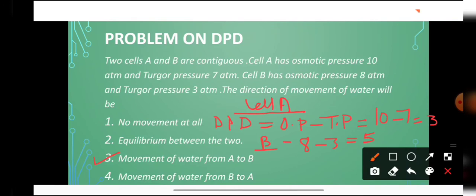Students clear है? तो whenever a problem comes on DPD, डायरेक्ट जो है हमने रिजल्ट नहीं निकालना. We will not see the value of OP, which has a higher value of OP and which has a lower value. We will first calculate the value of DPD. Then we all know that the water moves from low DPD to high DPD, and then we will find out the direction of movement of water. So here the movement of water will take place from cell A to cell B.